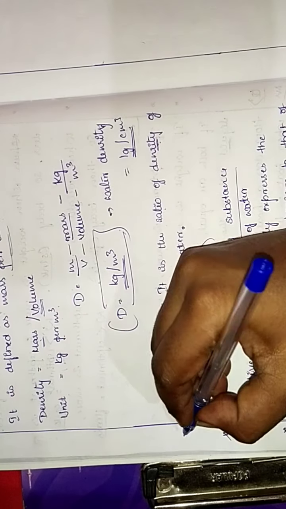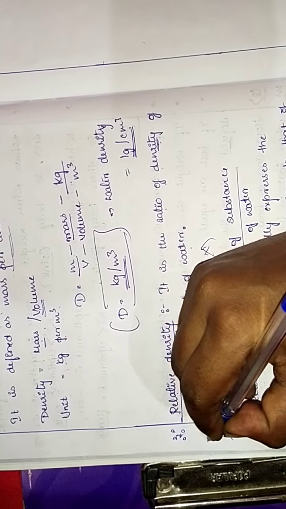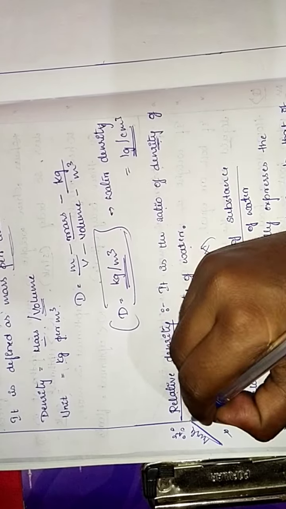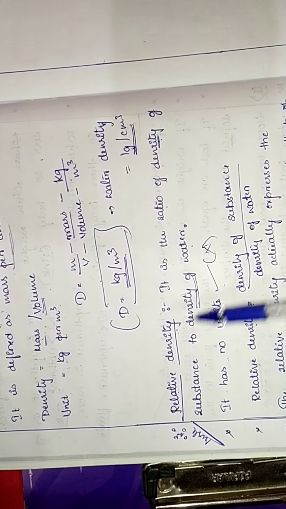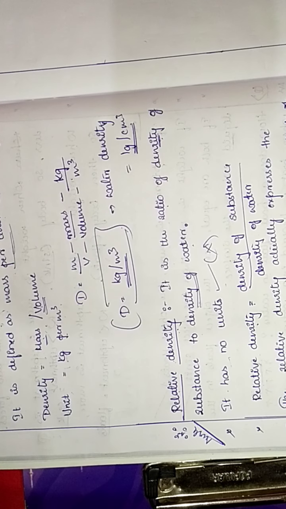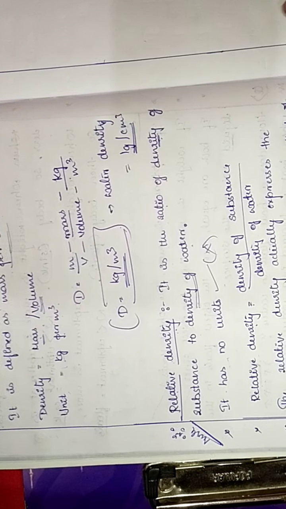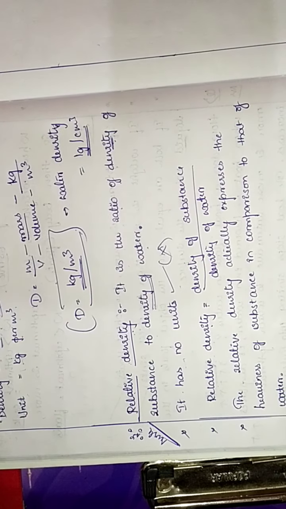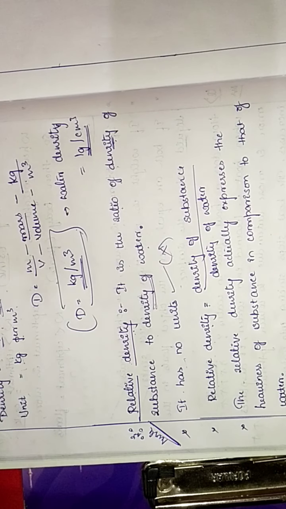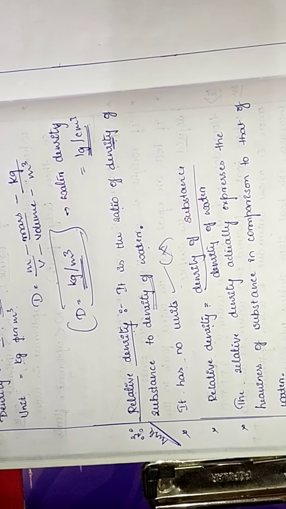Children, this may be important for 1 mark. It may be asked for 1 mark: what is the definition of relative density? Relative density is equal to density of substance divided by density of water.